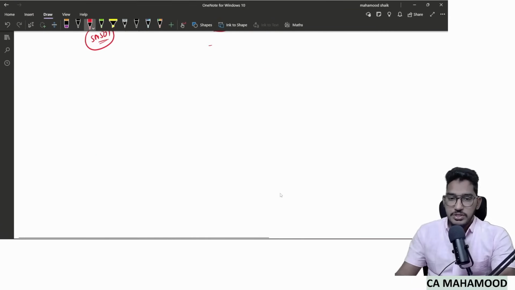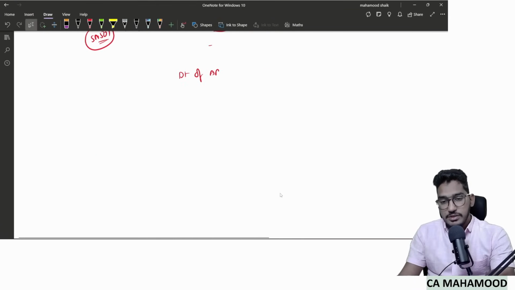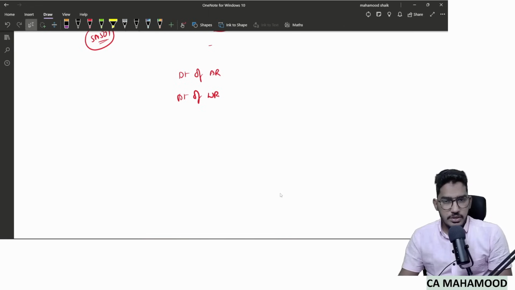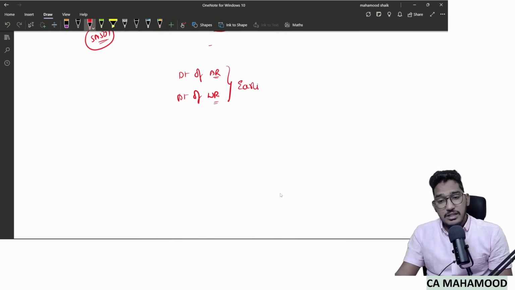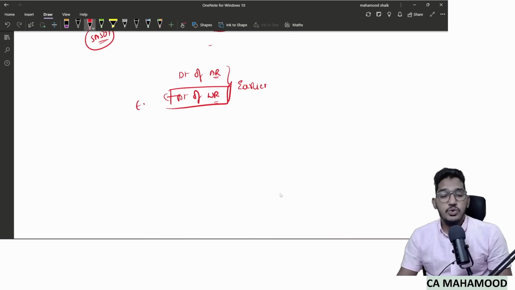Let me ask you one simple question. Between the date of auditor's report and the date of written representation, which date should be earlier? Straightforward question I am asking. Should the date of auditor's report be earlier? Should the date of written representation be earlier? The answer is, the date of written representation should be earlier than the date of auditor's report. For example, if you are signing the audit report on 30th of July, the date of the written representation should be on or before 31st of July.